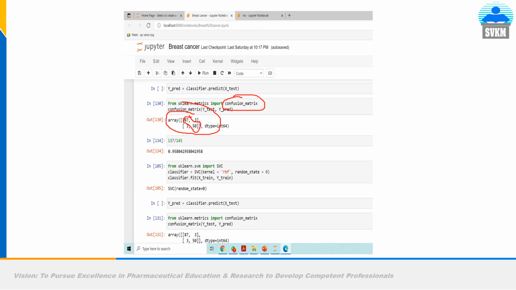We will get around 4 to 5 confusion matrices, because we have used more than one machine learning model: random forest, decision tree, support vector machine, all of them. After this we will compare the accuracy, and the model algorithm which gives the highest accuracy, we can use for other types of data for exploration.